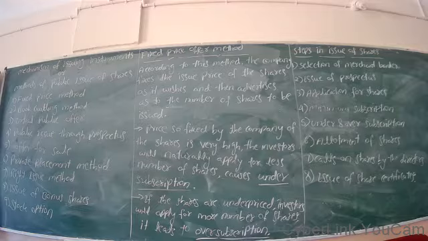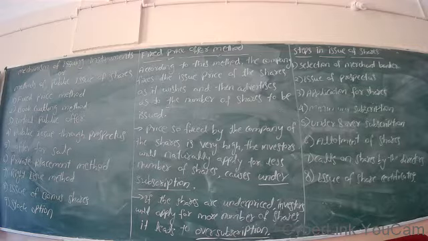These are the 9 methods I have enlisted here, and each individual method we are going to discuss in detail, because every method is very important from the SEM point of view. One is the fixed price method, another is the book building method, another is IPO, initial public offer, and public issue through prospectus, offer for sale, private placement method, rights issue.